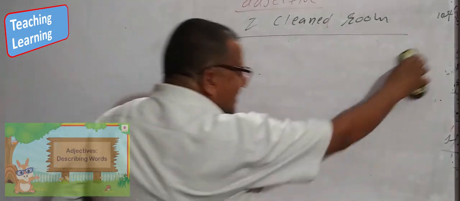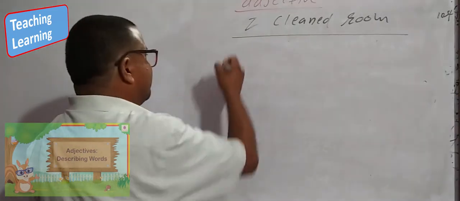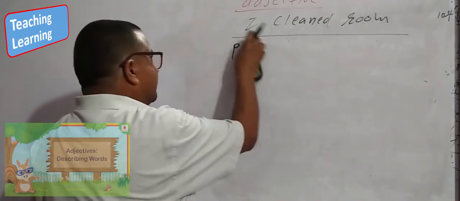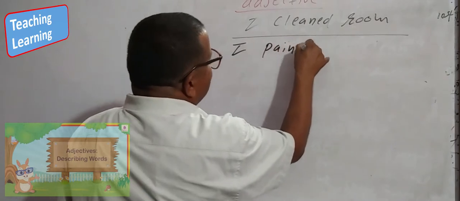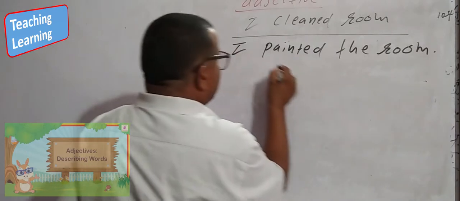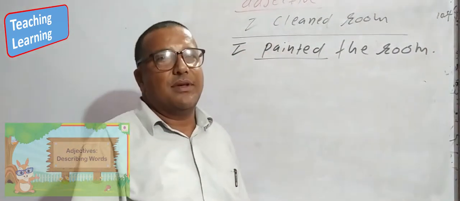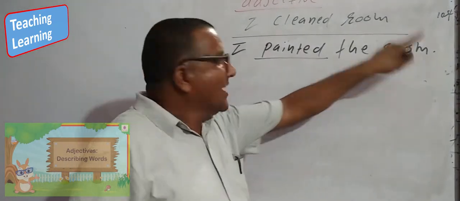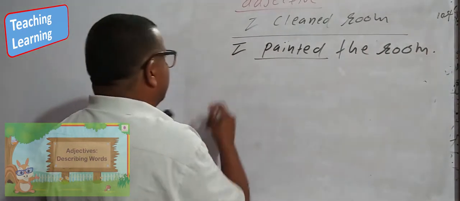And some more things will come as adjectives. Painted the room. This painted is in the place of a verb. I used it here in the V2. That means simple past tense. Look at here. Painted is used as an adjective also.